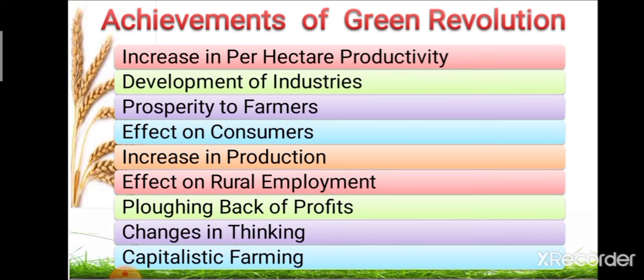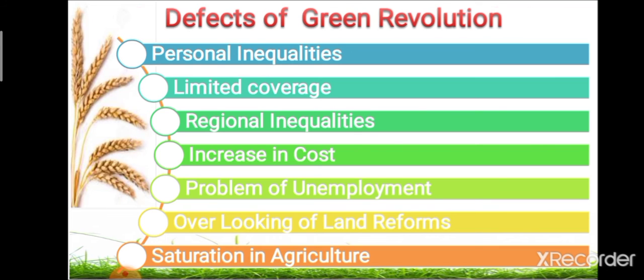After the achievements of green revolution, the next point is defects of green revolution. There are some adverse effects of green revolution. We see the different effects of agricultural green revolution. In that, first one is personal inequalities, then limited coverage, regional inequalities, increase in cost, problem of unemployment, overlooking of land reforms, and saturation in agriculture. We see one by one these different effects of green revolution.